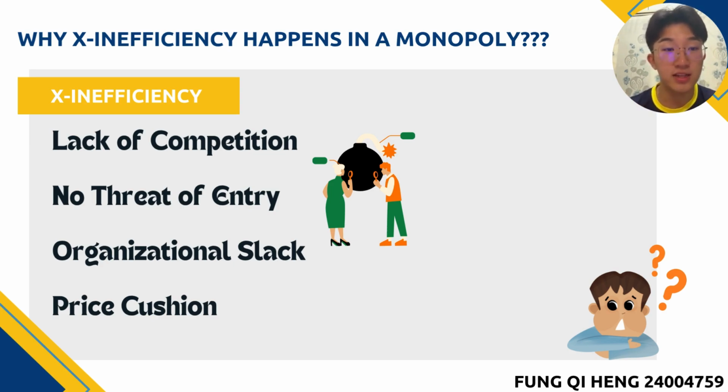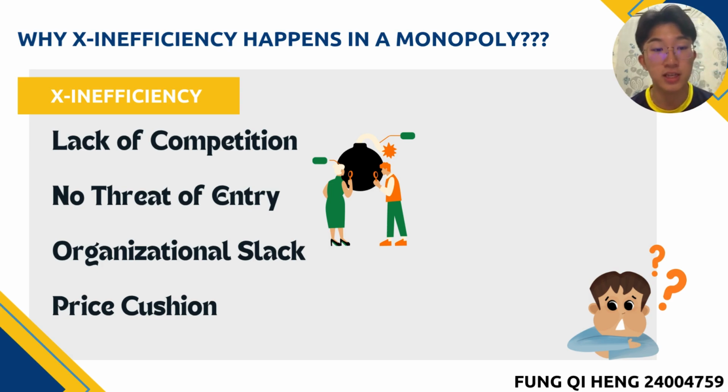The last one is lack of competition. Competition is the main driver of efficiency. When firms are forced to fight for customers, they constantly improve: they lower prices, cut unnecessary costs, and look for new ways to produce better goods. The result is a firm that operates below its potential, uses more resources than needed, and delivers less value to society.